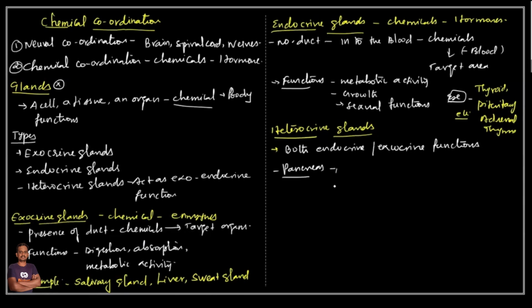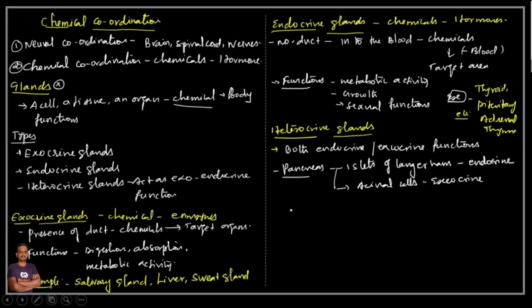Here we have two types of cells in the pancreas. The islets of Langerhans have the endocrine function, and the second part is the acinar cells, which act as the exocrine part. The endocrine function of the pancreas is responsible for synthesis of two hormones, namely insulin and glucagon. But the acinar cells are responsible for synthesis of pancreatic juice, or pancreatic enzymes.